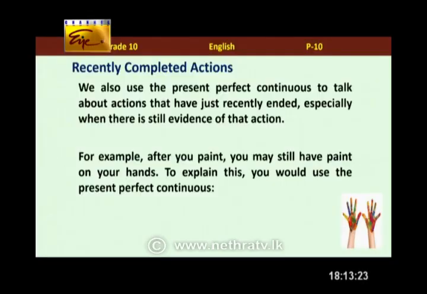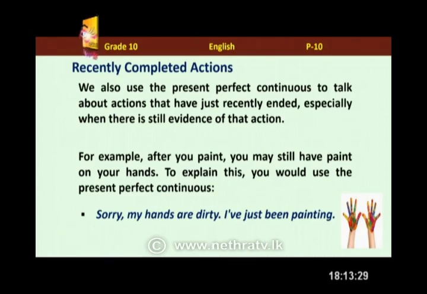Exactly. So, for example, after you paint, you may still have paint on your hands. To explain this, you would use the present perfect continuous. Sorry, my hands are dirty. I've just been painting.